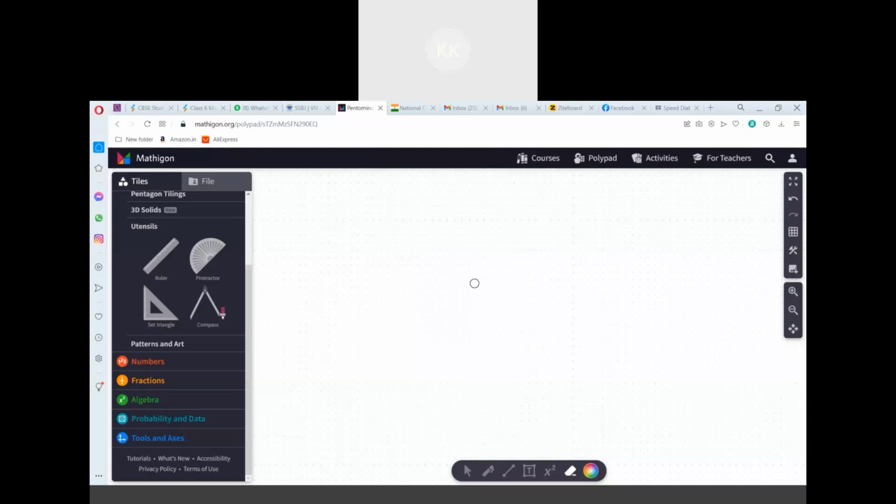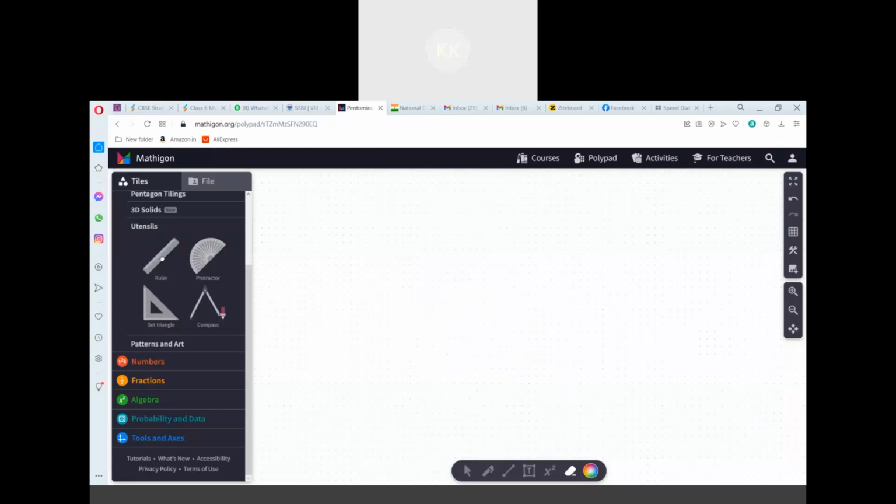Yes, Kedarnath. Sir, it is not coming. What is not coming? It is blank, share screen. I am not writing anything. I will show you, wait for some time. Sir, we can see a white board only. We cannot see the whiteboard. You have to wait for some time. When I have not shared, you cannot see. Now you will be able to see.